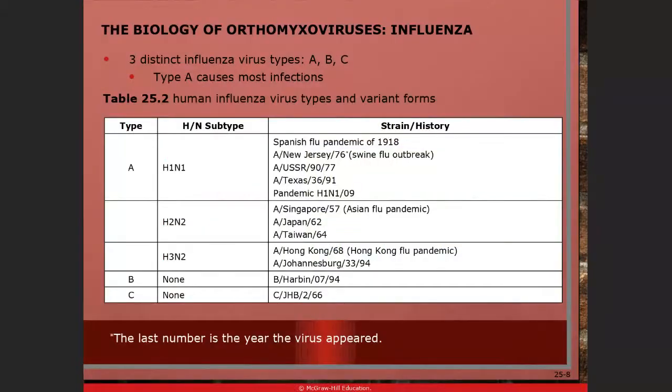We start with the first one, which is the orthomyxoviruses, or the flu or influenza viruses. This is the most common virus that attacks humans. Every year there will be flu, there will be influenza, and every year there will be a different flu shot.